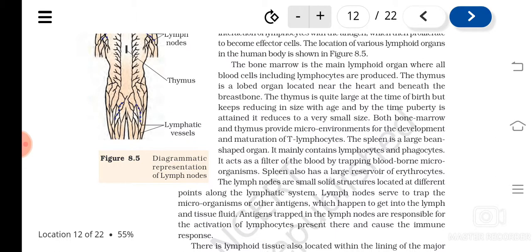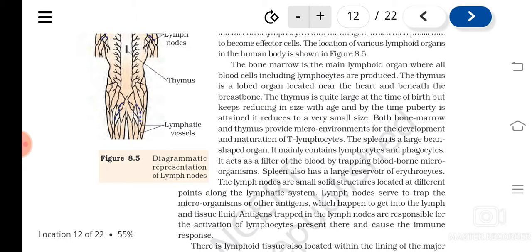It acts as a filtering unit for the blood. When blood passes through it, many of the microorganisms are trapped in the organ. Understood? The spleen is also a large reservoir of erythrocytes.